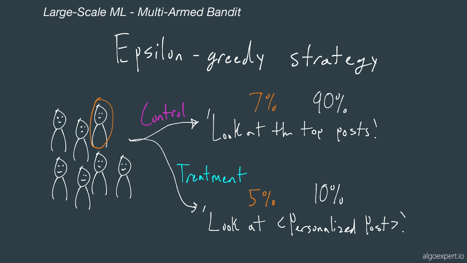So in this case, any individual user here would have a 90% chance of being routed to what we measure to be the better performing experience so far, and they would have a 10% chance of being routed to the worst performing experience so far in an effort to mainly exploit this higher click-through probability, but also in an effort to explore this treatment here such that with more samples taken it would actually outperform the currently best performing experience.